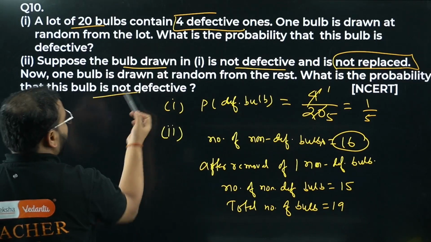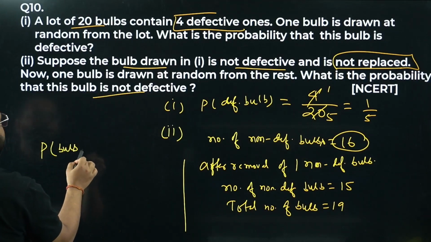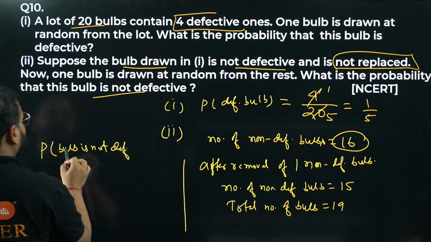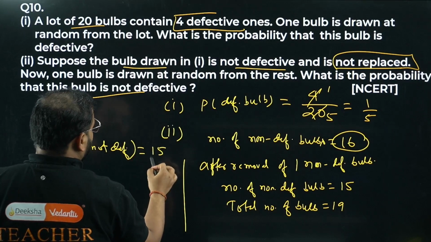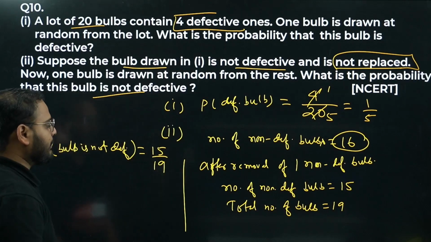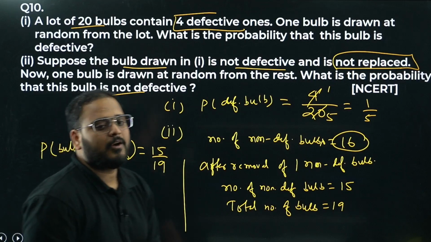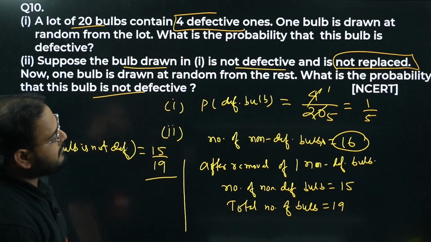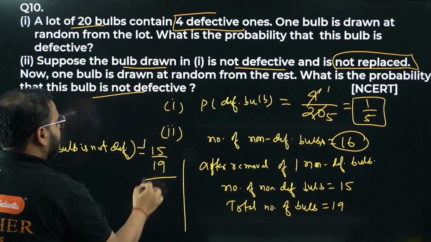Bulb is not defective. So I'll write it over here. Probability that the bulb is not defective. 15 out of 19. Favorable outcome is a non-defective bulb, so 15. Total number of outcomes is 19. What is the answer? 15 by 19. So the first part answer is 1 by 5, and the second part answer is 15 by 19.